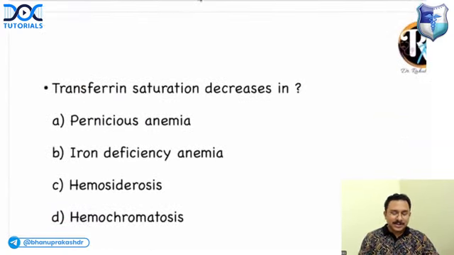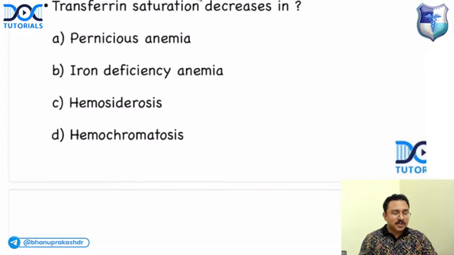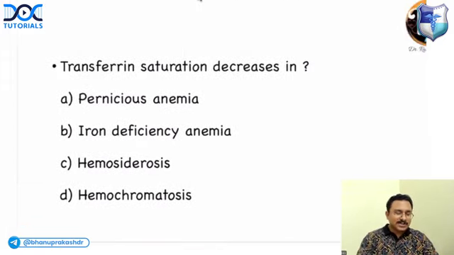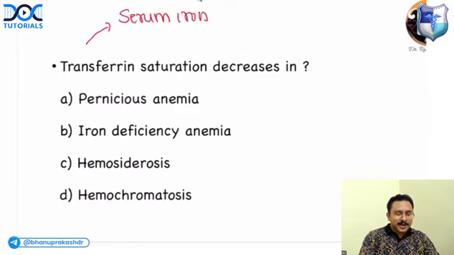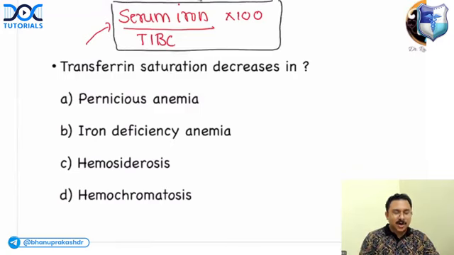Next, transferrin saturation decreases in which condition? In which of the following conditions will transferrin saturation decrease? So what is transferrin saturation? Transferrin saturation means serum iron divided by total iron binding capacity into 100. This is called transferrin saturation.